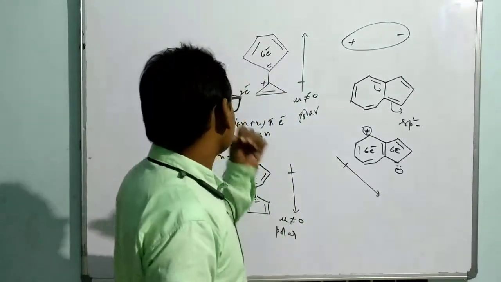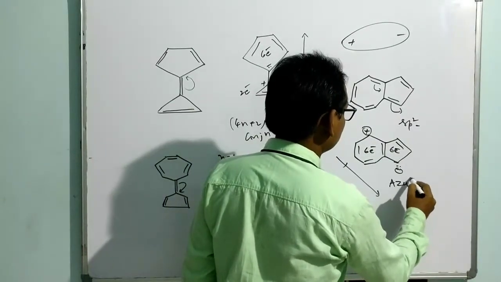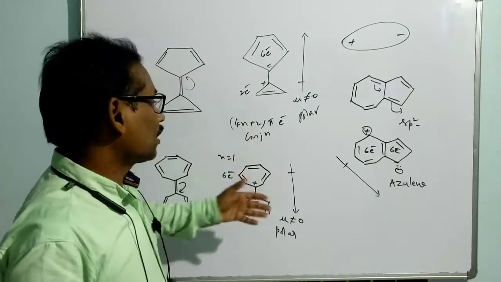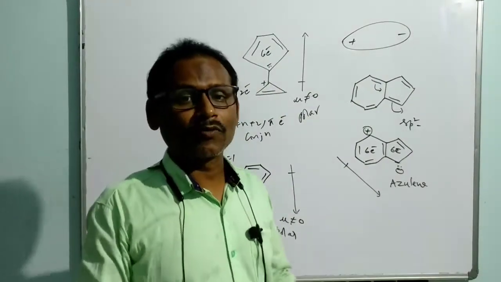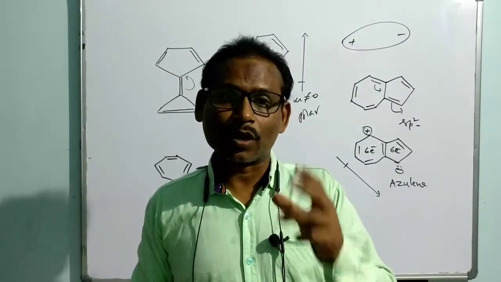In this way, the name of this compound is azulene. Like that, we can think that even though they appear as hydrocarbons, they are still found to be polar. We can understand this based on aromaticity.